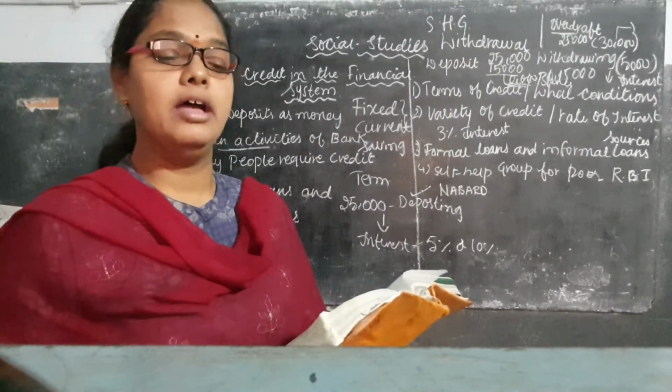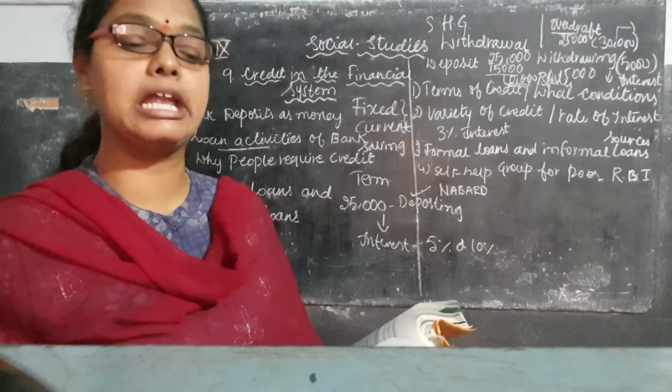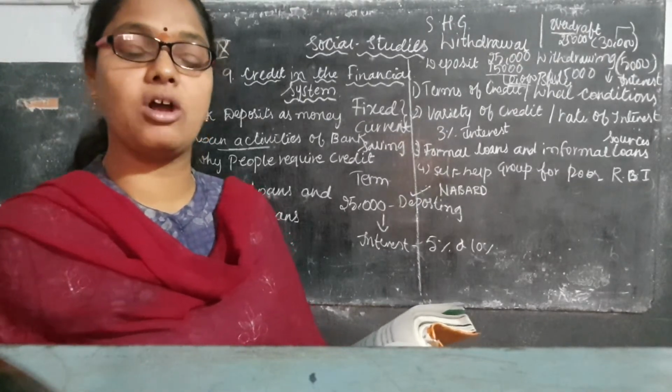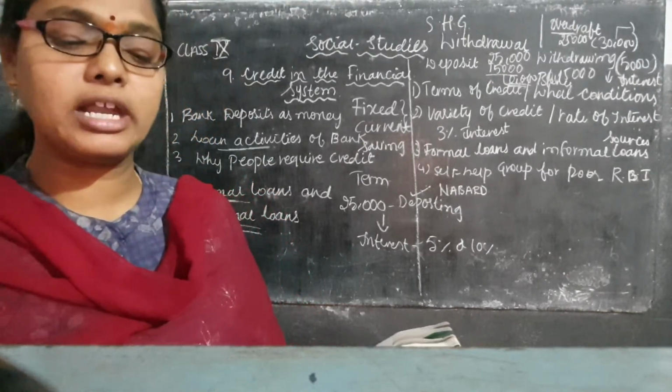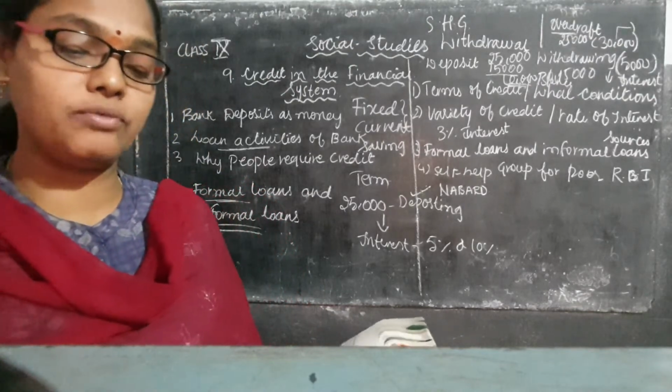Coming to Rama. Rama is what? Is an agricultural laborer. He is working under the neighboring field. So here expenses or illness or functions in the family, also they want to meet all those loans. Rama has to depend upon what? On her employer, or sometimes he will be depending upon the landowner for credit.